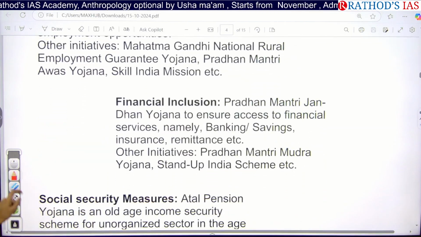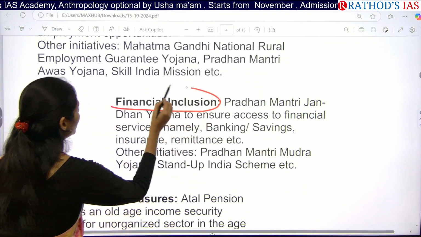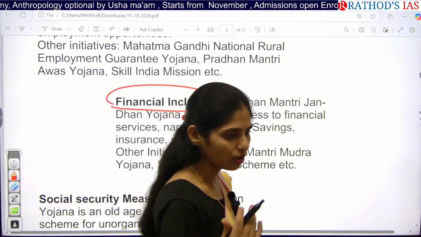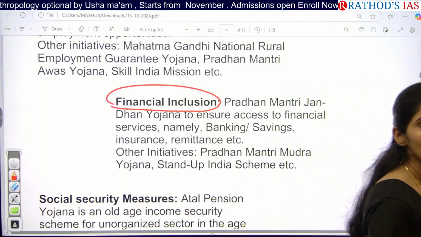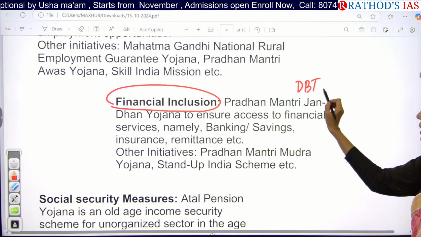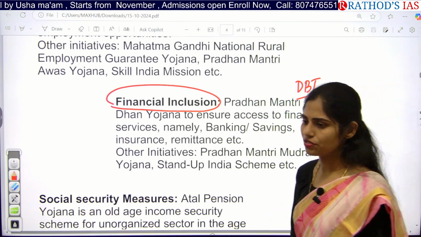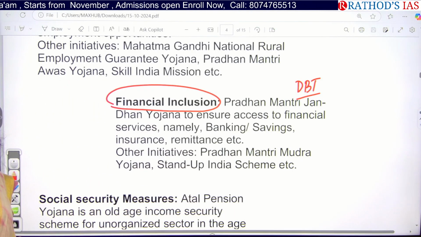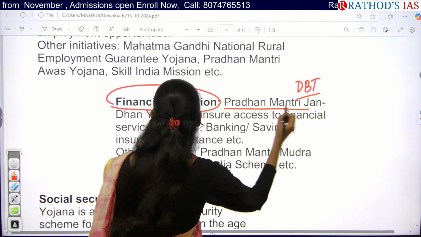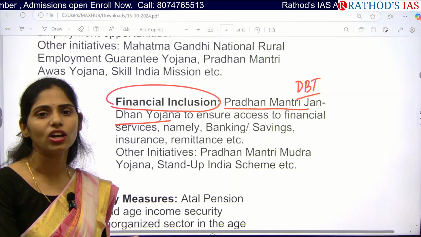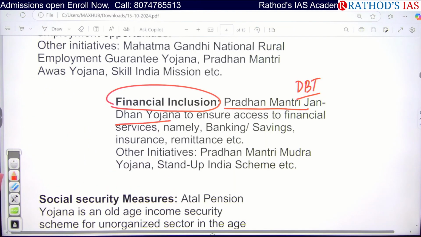And the second one is that the government is also focusing on financial inclusion. Whenever the government provides any scheme, it wants to decrease the leakages, so the government came up with the concept called DBT, that is direct benefit transfer. That means the beneficiaries get the money directly in their accounts, so that we can minimize the leakages. For that we have the Pradhan Mantri Jan Dhan Yojana, so that everyone will have a bank account. They are also called zero balance bank accounts.